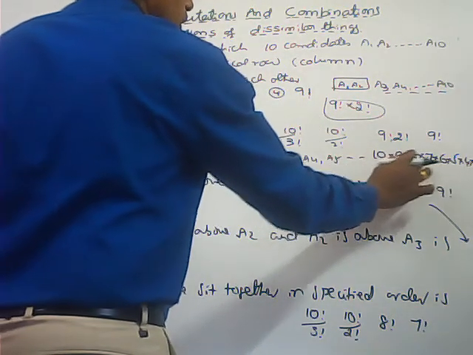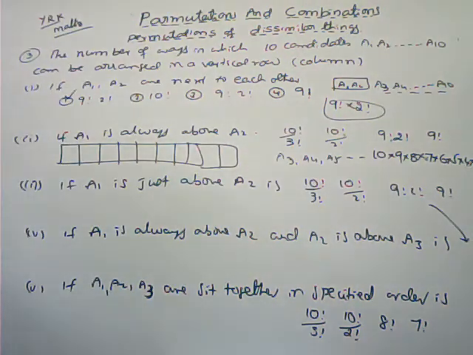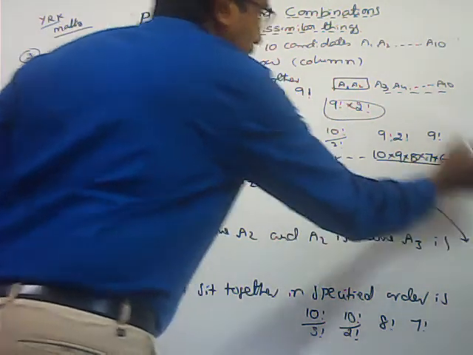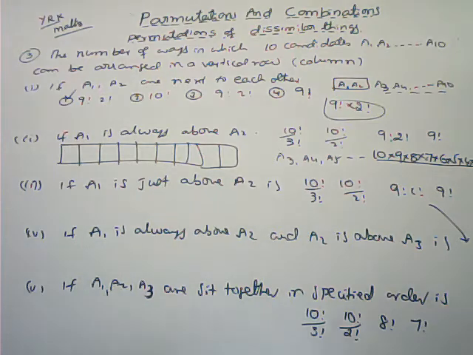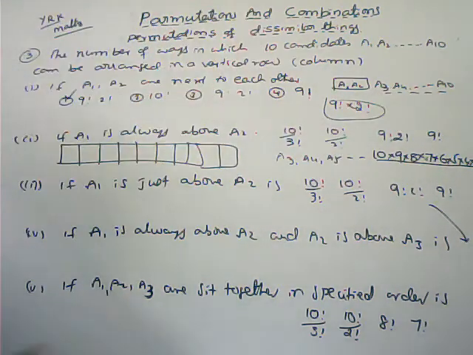That is completed. So first I arrange A3, A4, A5, and so on up to A10. In this number of ways you can arrange them: 10 into 9 into 8 into 7 into 6 into 5 into 4 into 3.